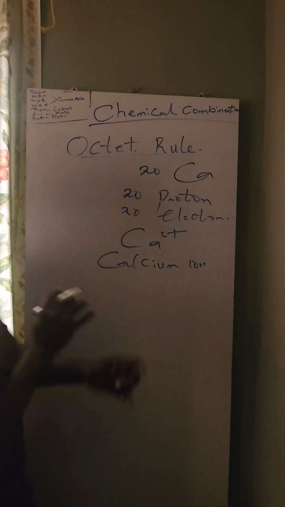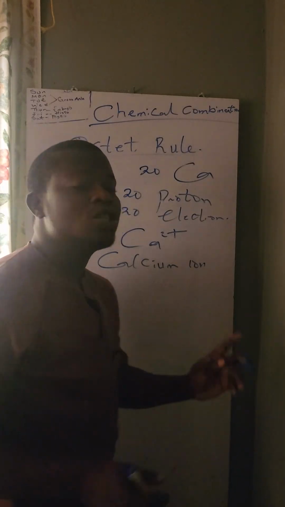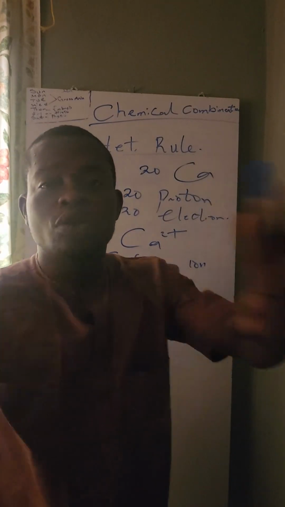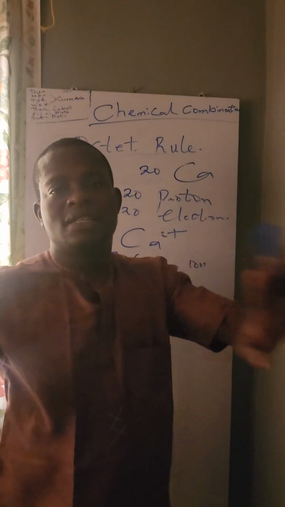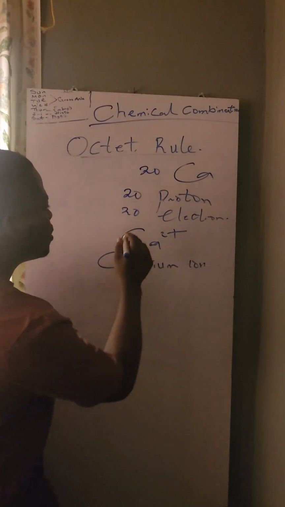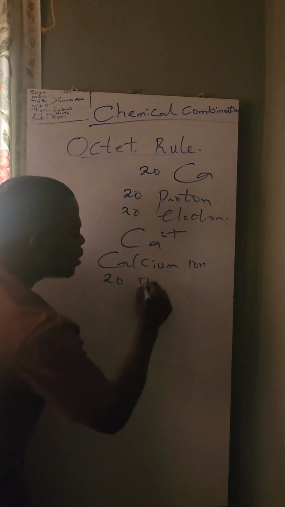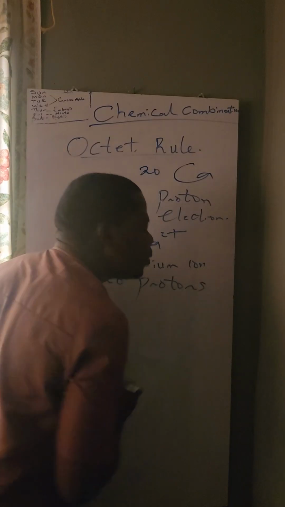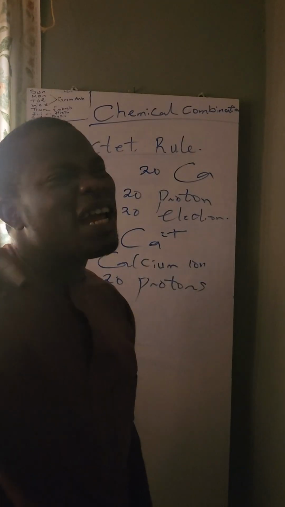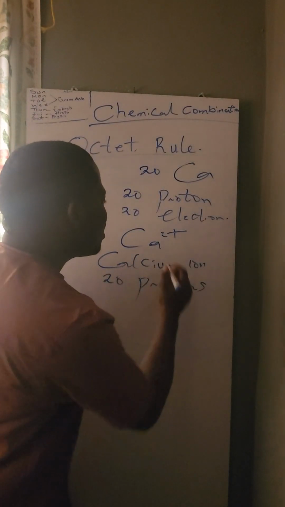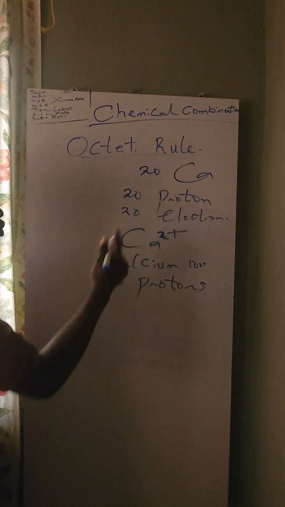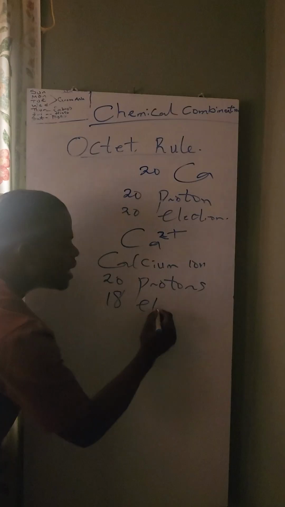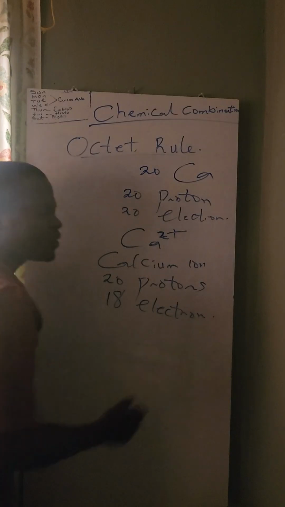The difference is that this one has 20 protons. The number of protons will still be the same, because when it loses electrons, it does not affect its nucleus. We are still going to have 20 protons, but the number of electrons will be affected. When it is 2+, it means it has lost 2 electrons. So 20 minus 2, that is going to leave 18 electrons.